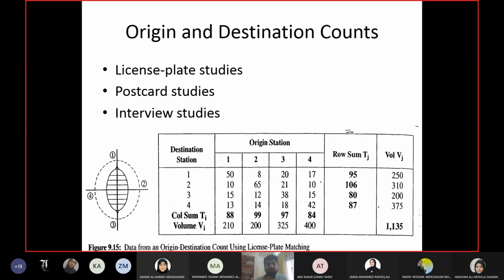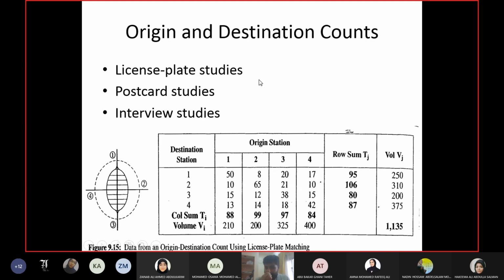First of all, the meaning of origin and destination. Origin means the area from which you started your trip. Destination means the area in which you ended your trip. Okay, origin means starting of the trip, destination means ending of your trip. So in origin destination studies, we are trying to find out the origin from where the driver came and the destination where the driver is going. Now, origin destination counts can be done in three ways. You can see the methods here: license plate, postcard, and interview studies.